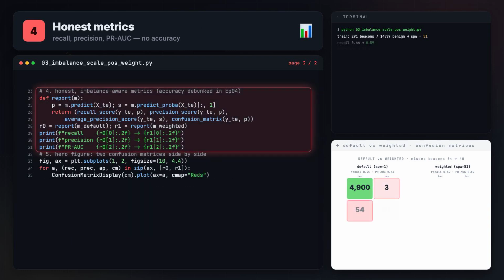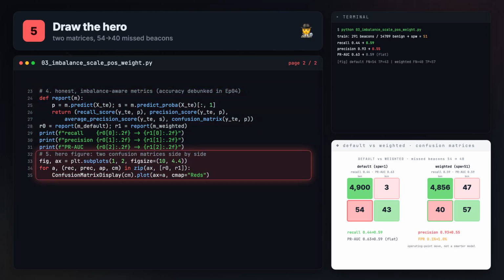Lines 33 to 44, score honestly. For each model, predicted labels at the default 0.5 threshold, then recall score, precision score, and average precision score. That's PR-AUC on the held-out beacons. We do not print accuracy. Episode 4 is the whole episode on why that number lies, and we're not going to flash it here and undo our own lesson.